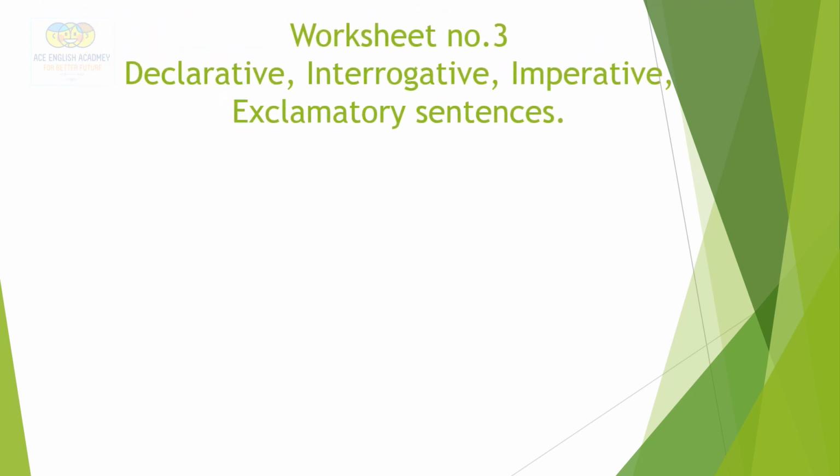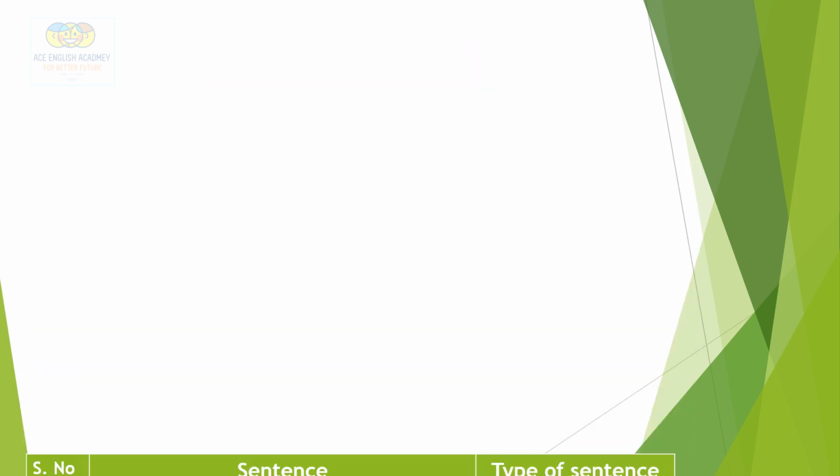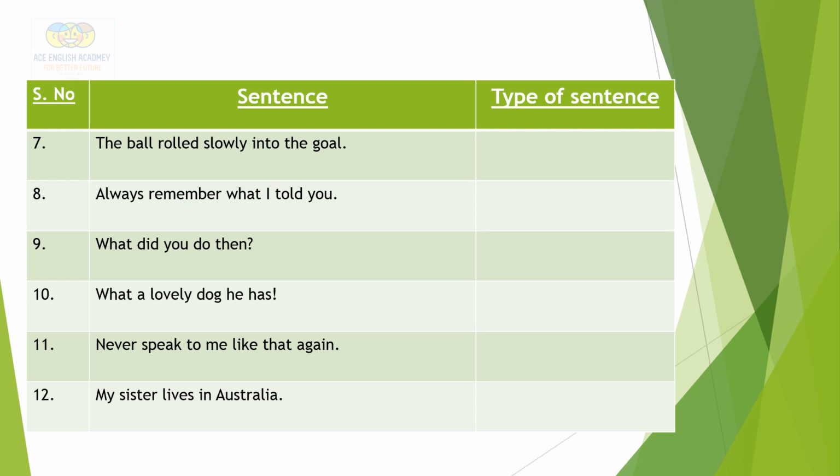Worksheet number 3. Declarative, interrogative, imperative, and exclamatory sentences. So you have to identify the 4 types of sentences in this worksheet, and I have given you sentences. Read the sentences and then identify which type of sentence each is. Moving on now, I will come to the answer slide. You take your time, solve, and then check your answers.